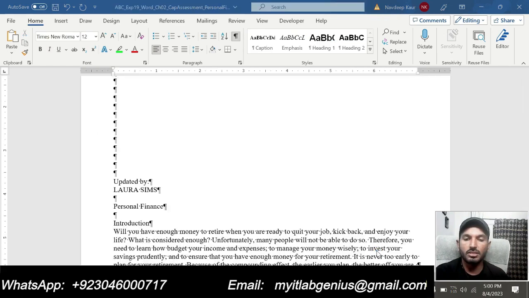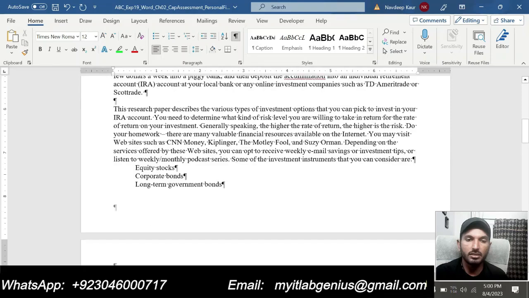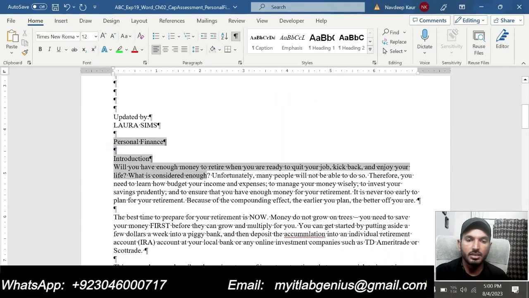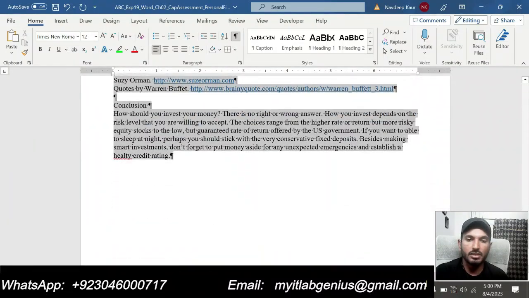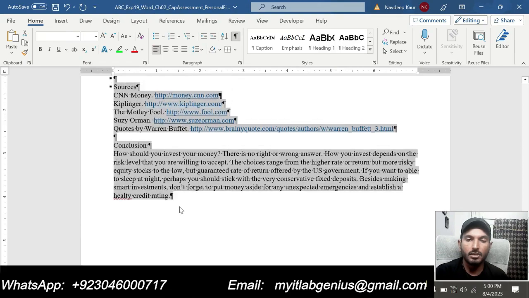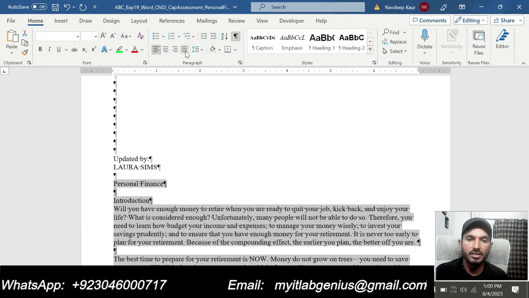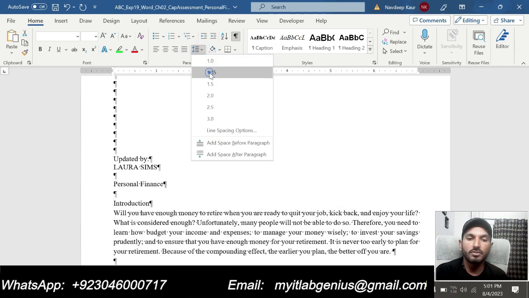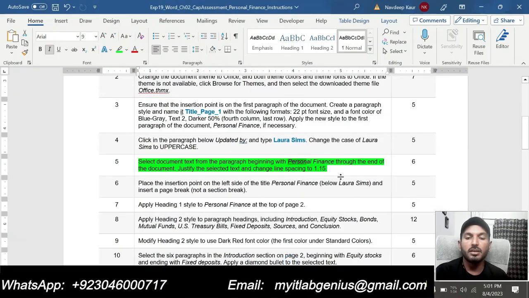So we will go to the Word file again, that is the document file. Starting from personal finance, this one, we will select this one to the end of the document. So I have selected the text, and now we are supposed to justify this. So we can justify this from here, and now we are supposed to change the line spacing to 1.15, this one. So that is all required in step number 5.